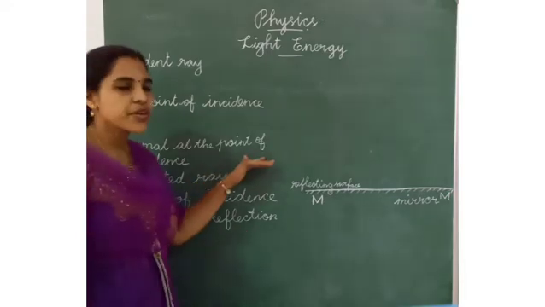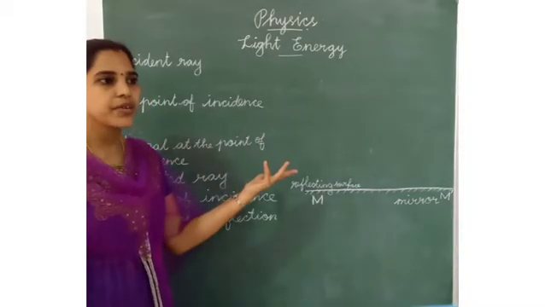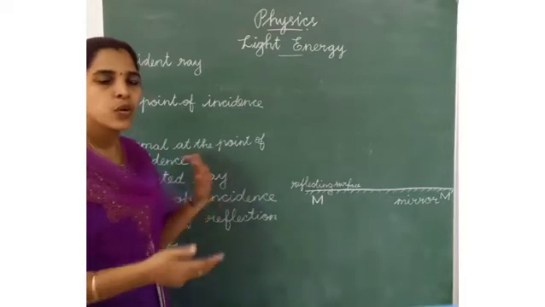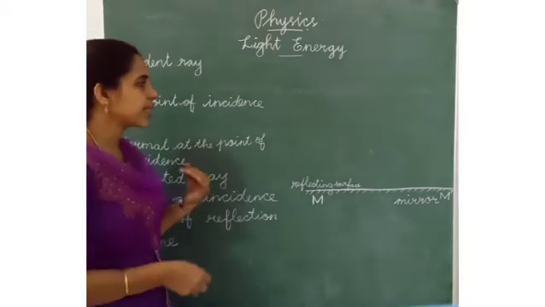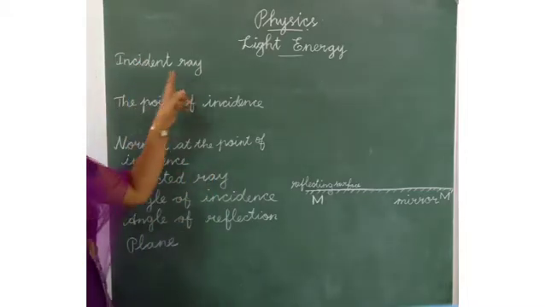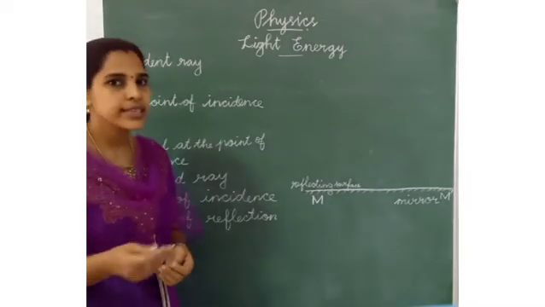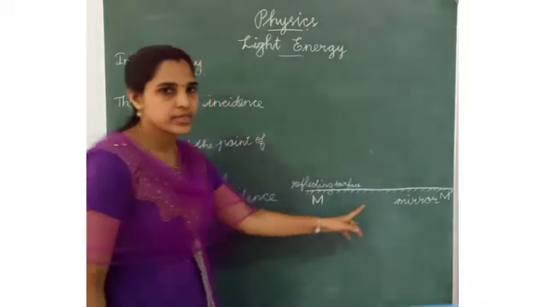Normally we know if light falls, it will be reflected everywhere. We can see the objects, yes. But what are the terms included in that reflection? We will see that. First one is incident ray. What is the best reflector? It is the mirror. So we have to use the mirror for reflection.